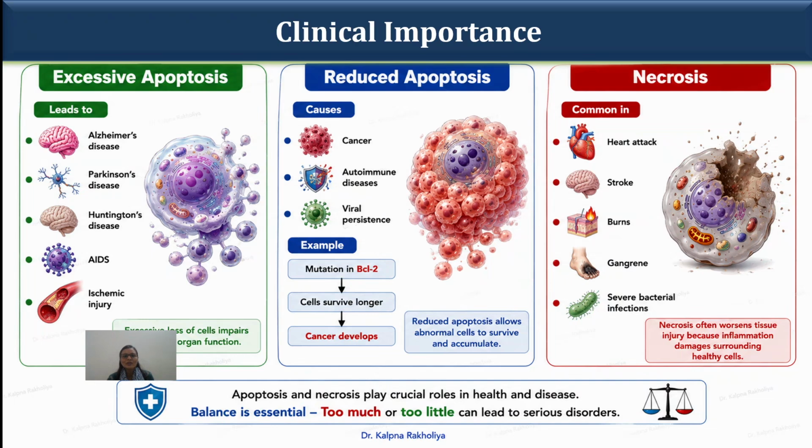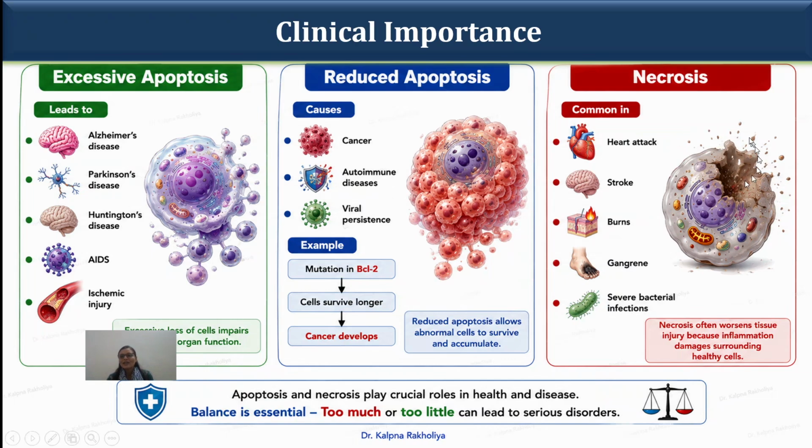So how does reduced apoptosis occur? Due to one kind of marker, that is BCL2, a mutation in BCL2. BCL2 is a protein involved in the apoptosis process. So if there is a mutation in BCL2, cells survive for a longer period of time, and cancer will develop. So, reduced apoptosis allows abnormal cells to survive and accumulate.